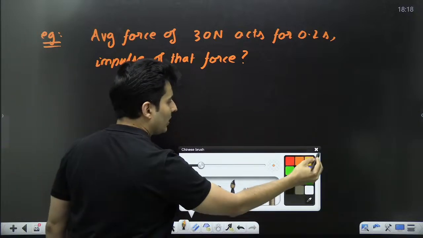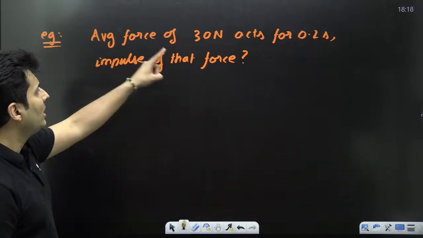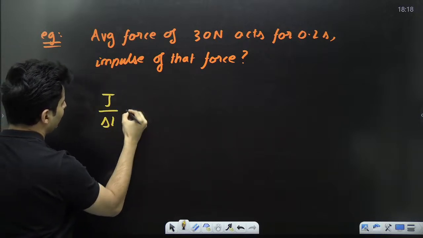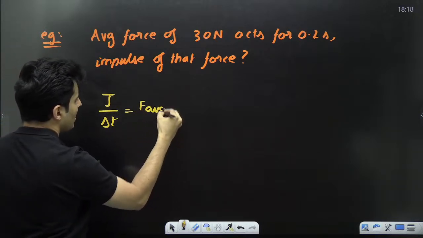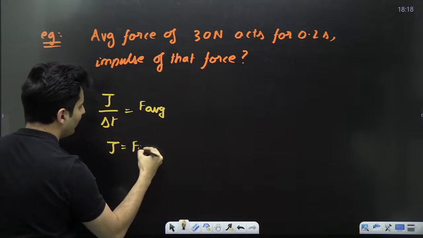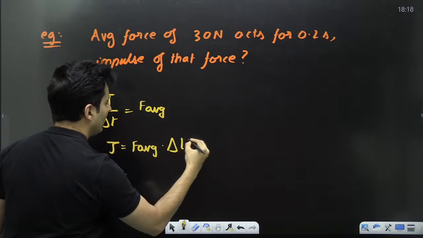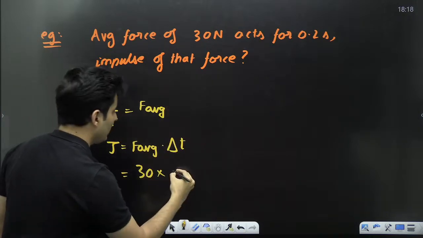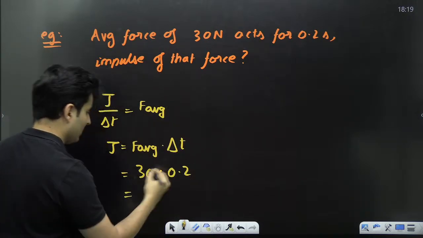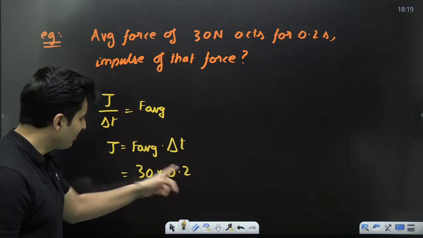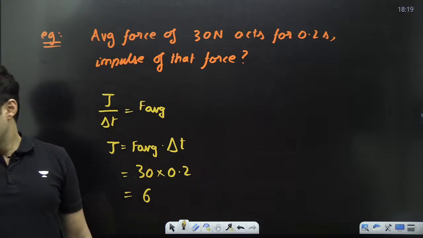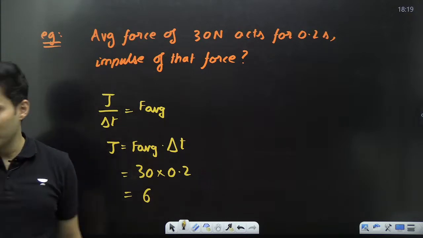Well, think about it. Is average force related to impulse and time? Definitely. In fact, impulse by the time is your average force. So hence the impulse will be average force into the time interval. Average force is 30 Newton. Time interval is 0.2 seconds. 30 into 2 is 60, but shift one decimal. So it will be basically 6. It is basically 6. Very good.